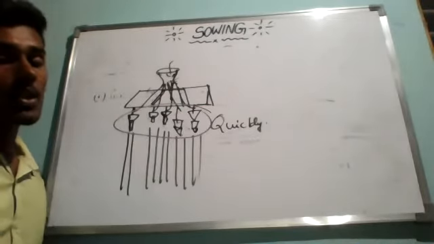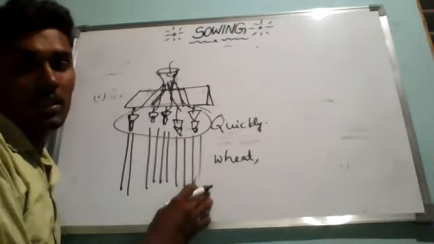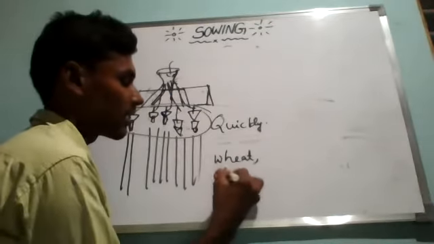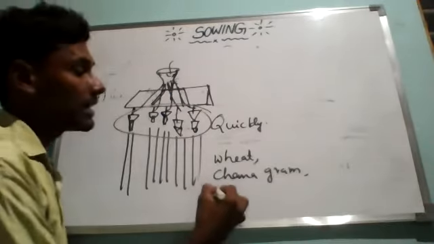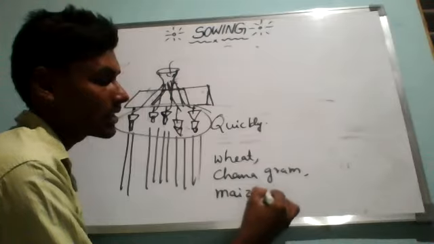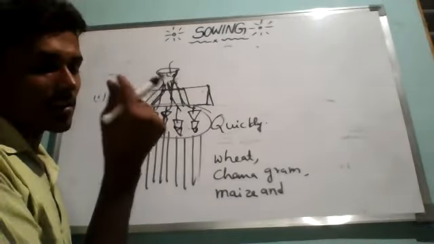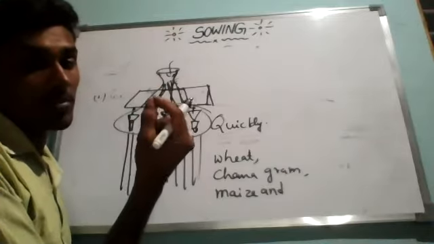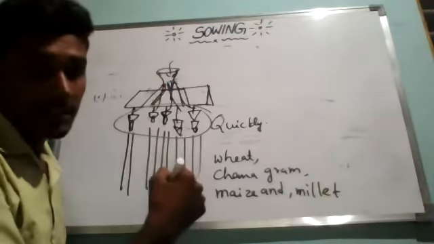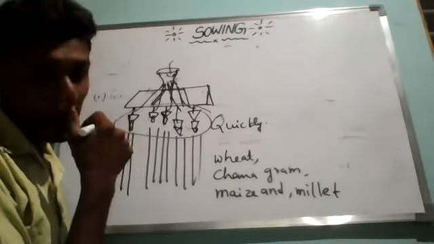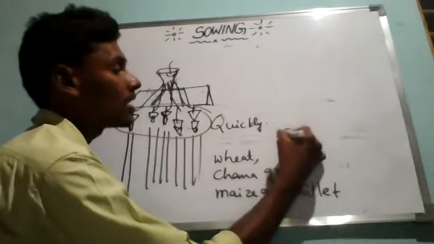Most of the crops, like if you consider wheat, we know very well about wheat. If you consider chana, chana means gram. Like maize, and some kind of small, spherical shaped grains we can call as millet. Millet and some other kinds of seeds are grown or cultivated by sowing the seeds into the soil directly.